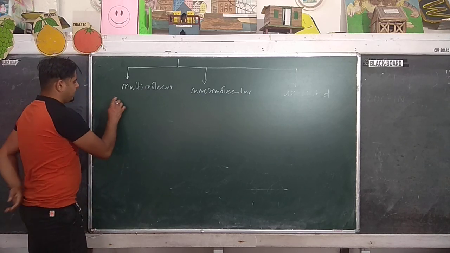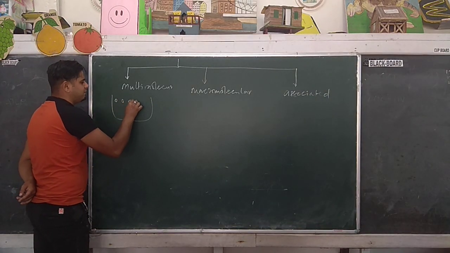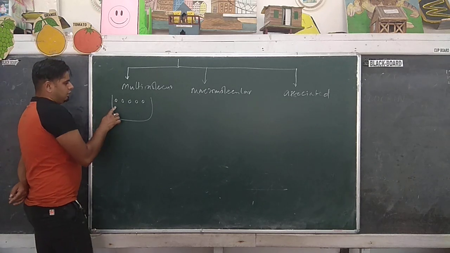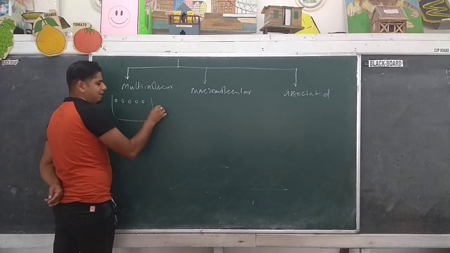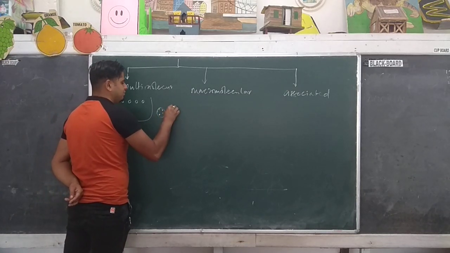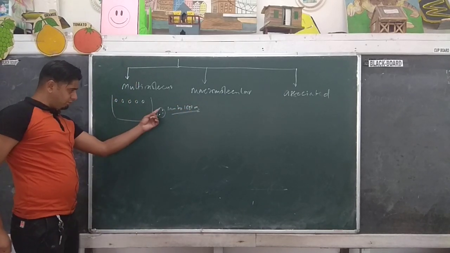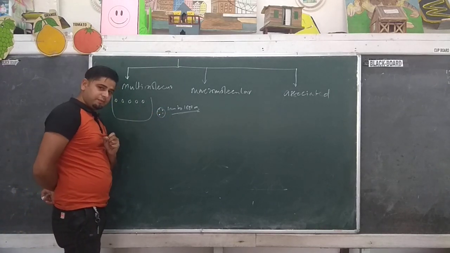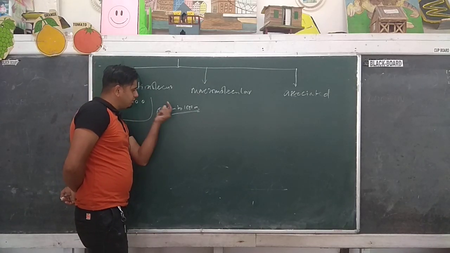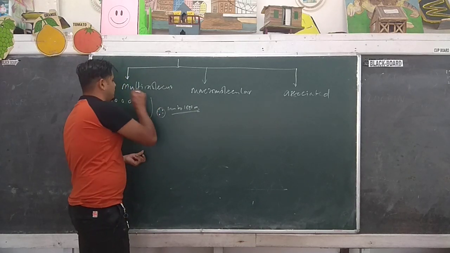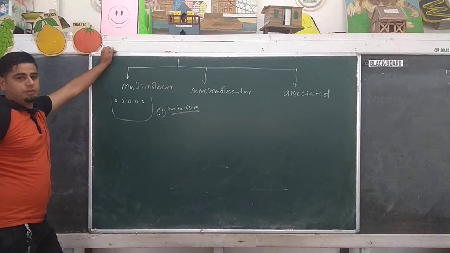So the first one is multi-molecular. If smaller dispersed phase particles, suppose like this, aggregate and combine to give a particle size in the range of 1 nanometer to 1000 nanometer, this type of colloidal solution is called multi-molecular colloid.